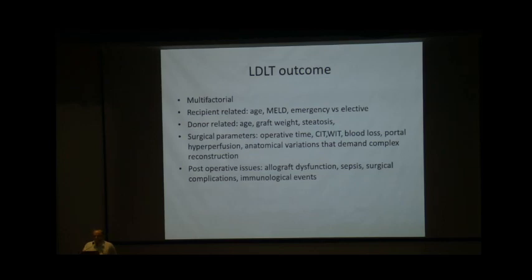Surgical parameters which are of concern are operative time, cold ischemia time, warm ischemia time, blood loss, portal hyperperfusion, and anatomical variation that demands complex reconstruction. Postoperative issues are allograft dysfunction, sepsis, surgical complications, and immunological events. These all are determinants of outcome of LDLT.